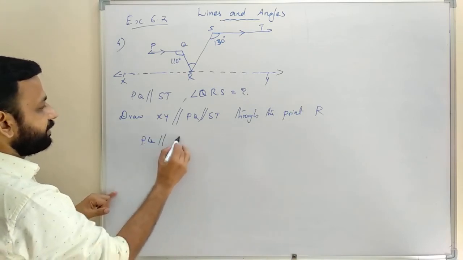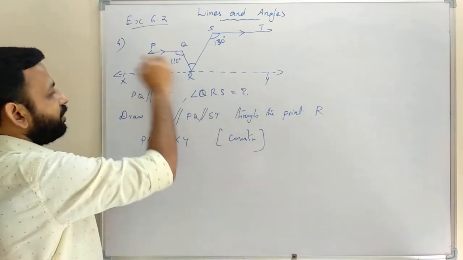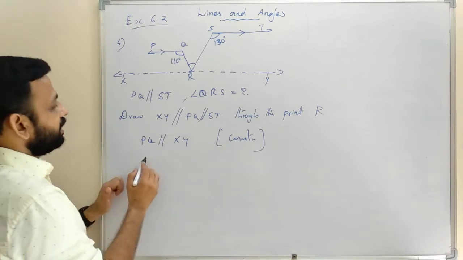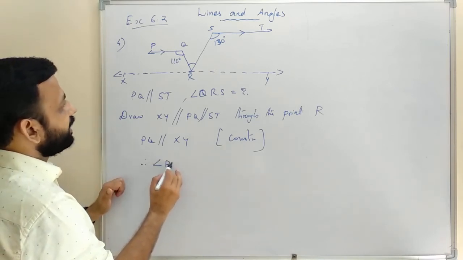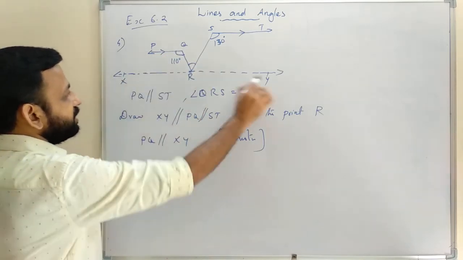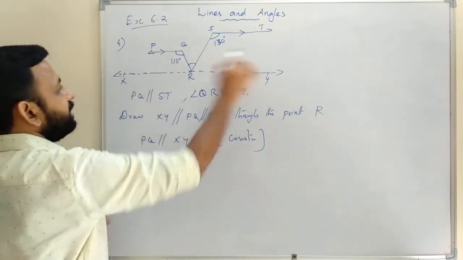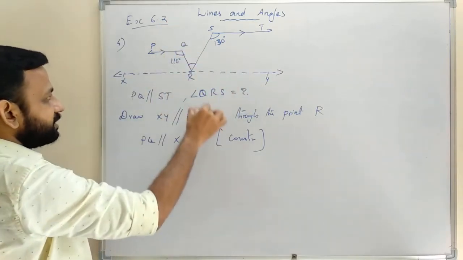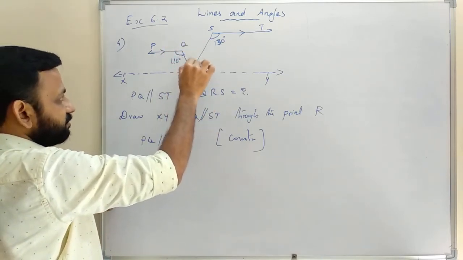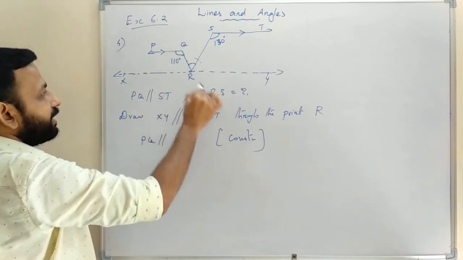PQ parallel to XY. Reason: construction. Therefore, if these two lines are parallel, we can take PQ as a transversal. Two lines, then a transversal. When we take a transversal, this angle and this one are alternate interior angles. If lines are parallel, alternate interior angles are equal.